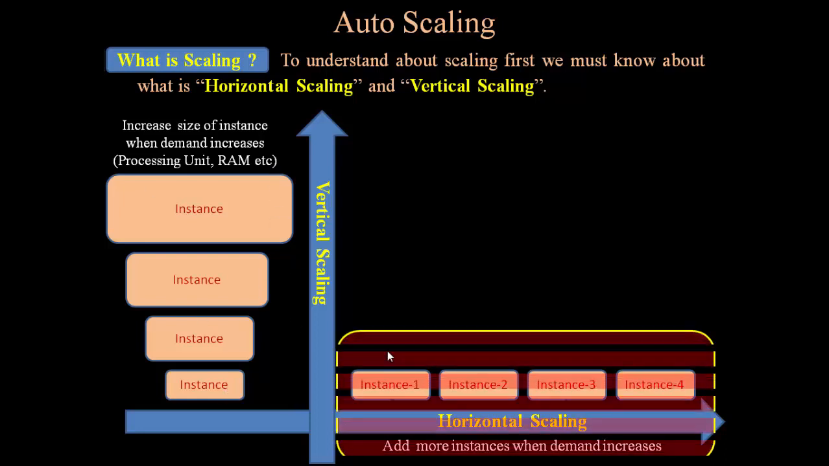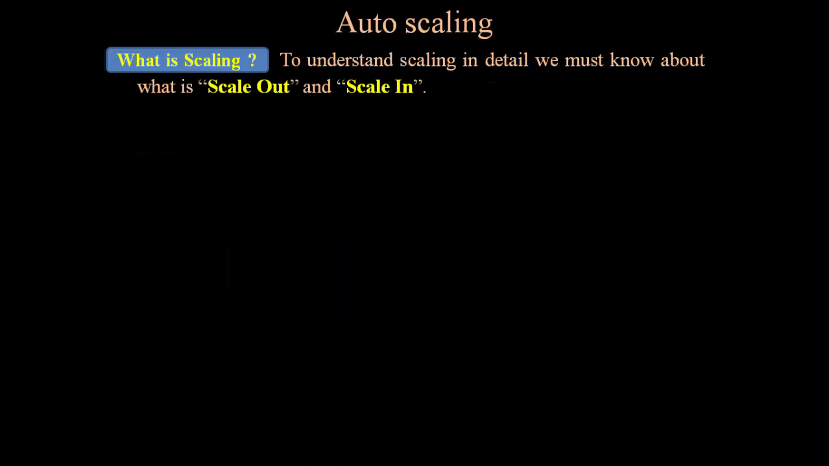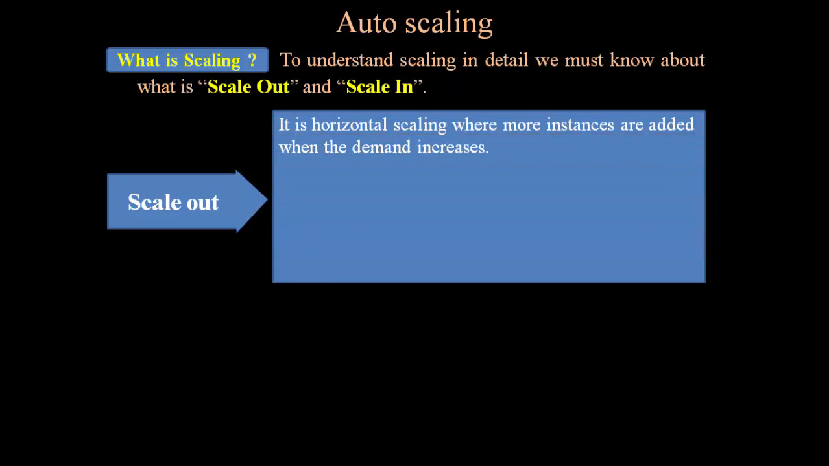Now we have to focus on horizontal scaling, so let us discuss it in detail. In horizontal scaling, we have two terms which are very important to understand. One is scale out and the second one is scale in. First of all, let us understand what scale out is. Scale out is a horizontal scaling where more instances are added when the demand increases.